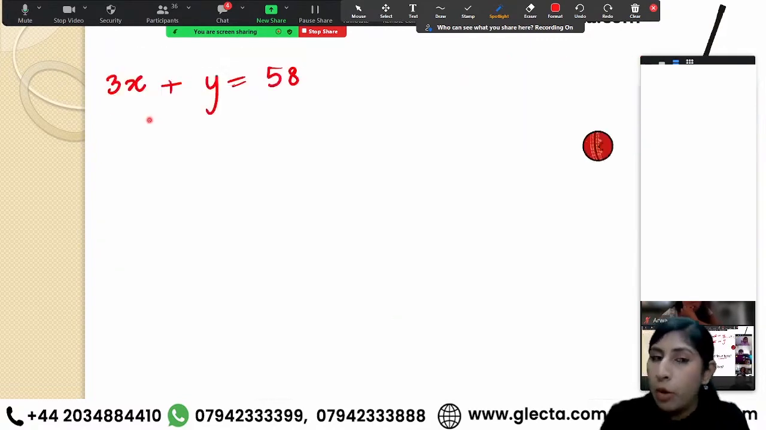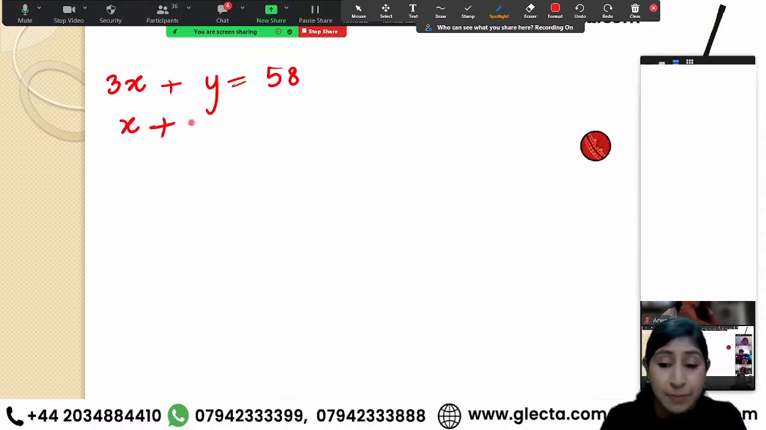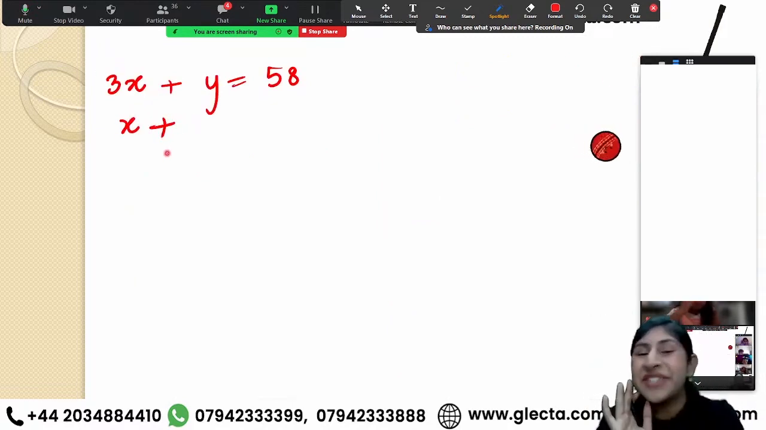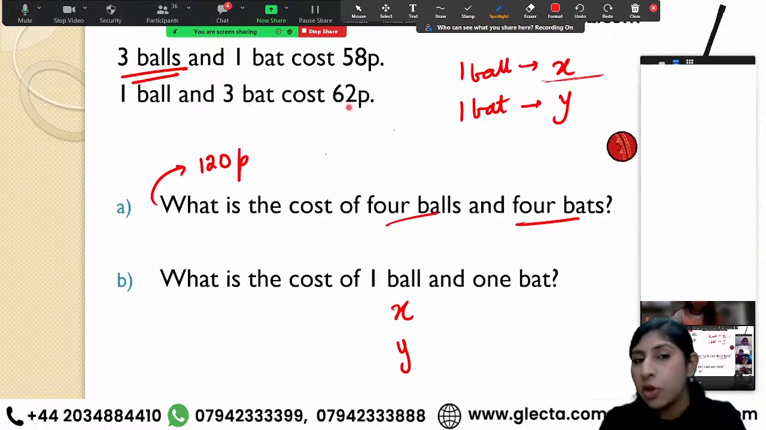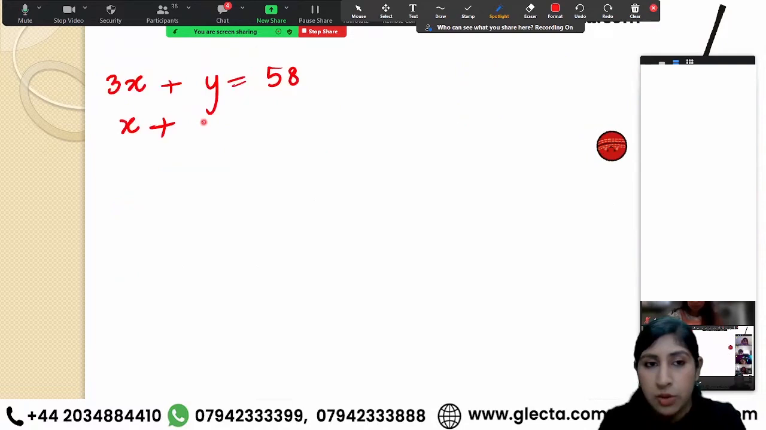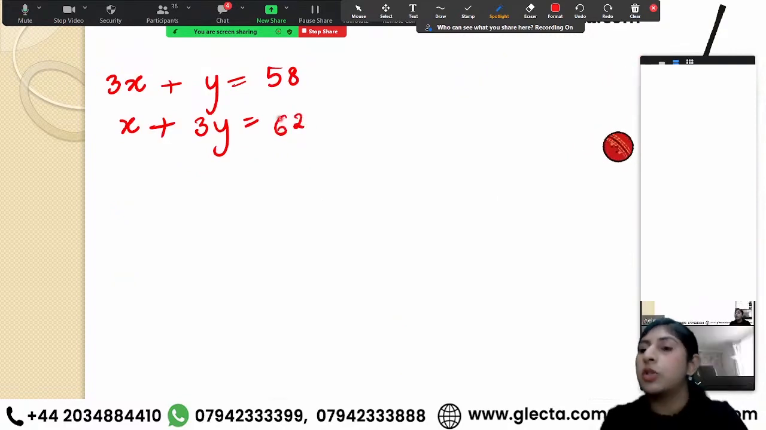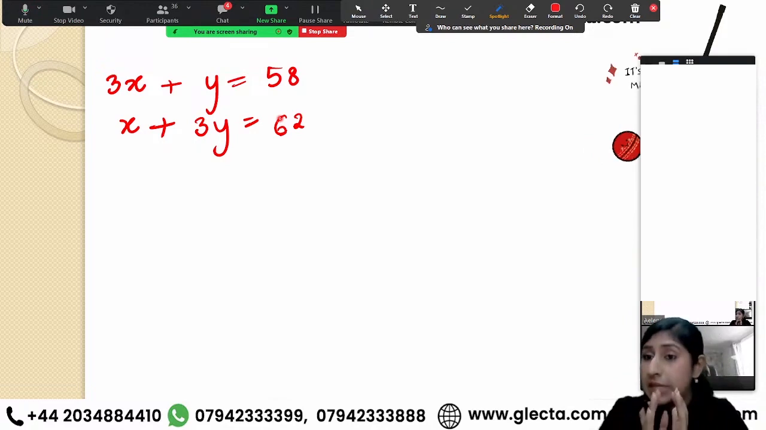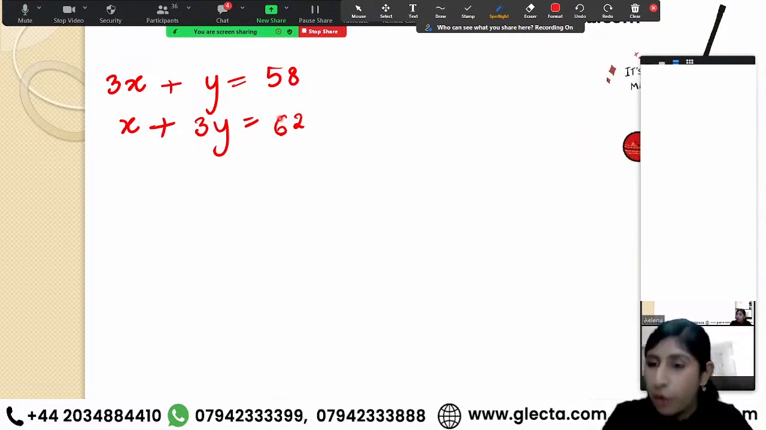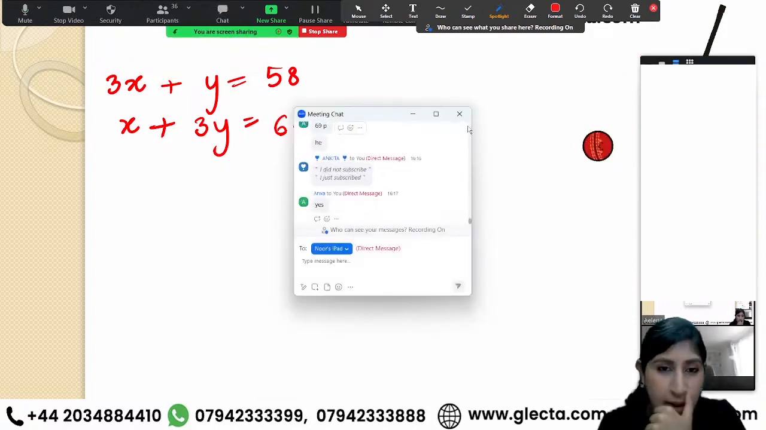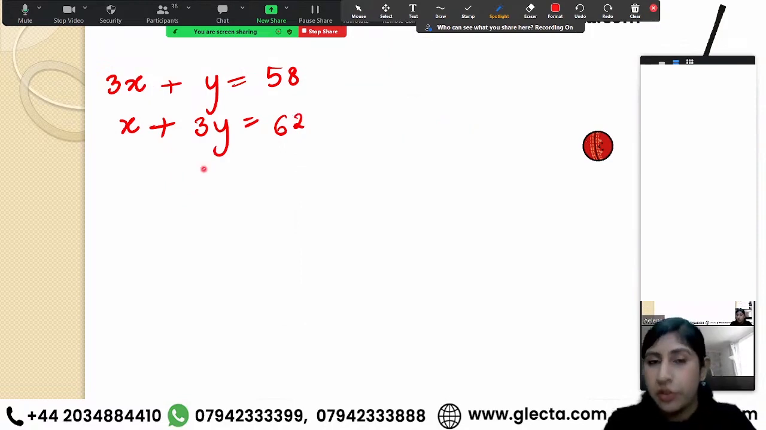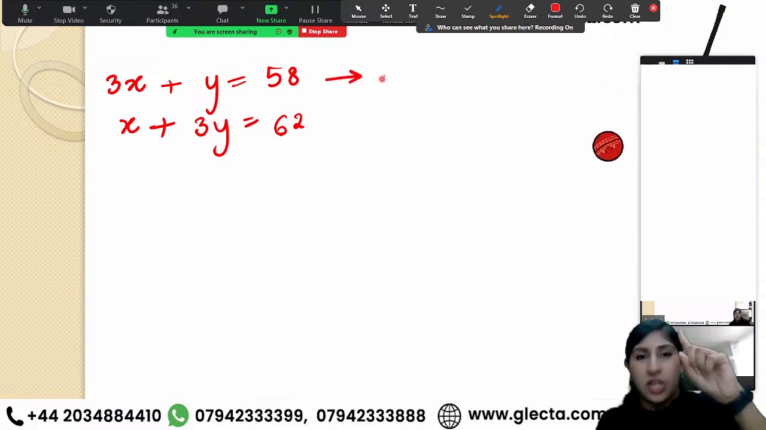Similarly, 1 ball costs x pence. And 3 bats I'm buying, so 3 times y. This costs together 62p. So these are the two equations that we have formed. Now, is it clear to all of you how we have formed the equations? Yes? All right. Now over here, if I want to calculate the value of x or y, I'm going to rearrange my first equation.